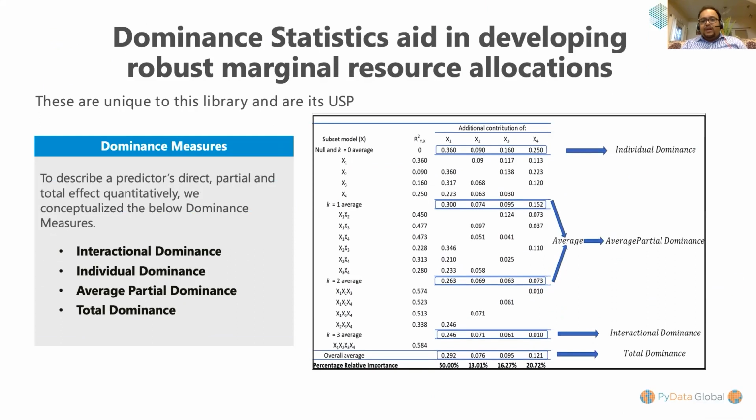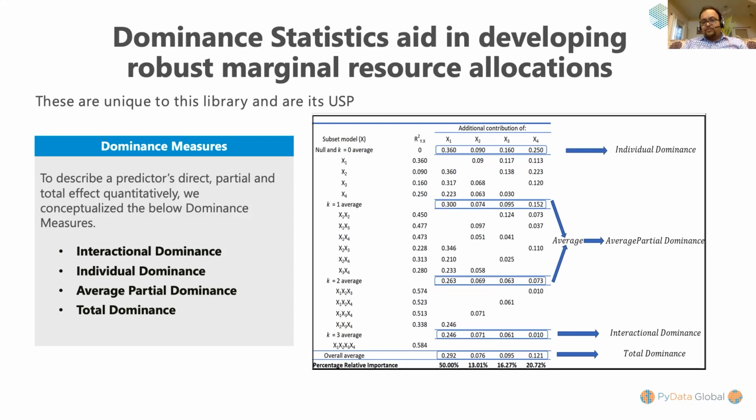Now, a relative importance measure should be able to describe a predictor's direct, total, and partial effect. And therefore, we defined something called dominance statistics, wherein we have come up with 4 different types of dominance measures. These measures have been completely conceptualized, defined, and formulated by us and are unique to this library. Now, interactional dominance is the incremental R square contribution of a predictor to the complete model, right? Hence, the interactional dominance of a particular predictor X will be the difference between the R square of the complete model and the R square of the model with all other predictors except that particular predictor X.